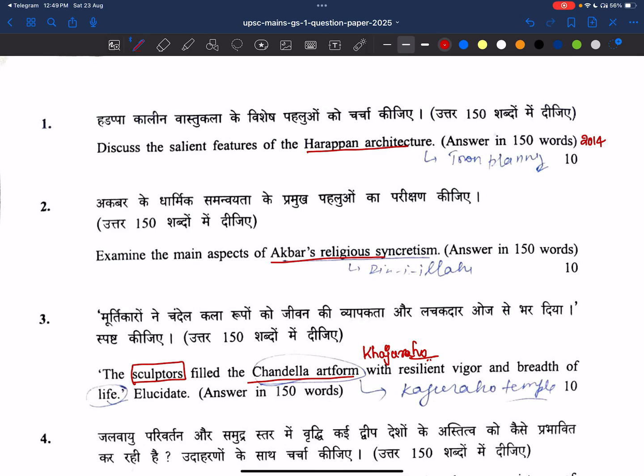This is the GS-1 question paper of Mains 2025. Now let's go through the questions UPSC has asked.